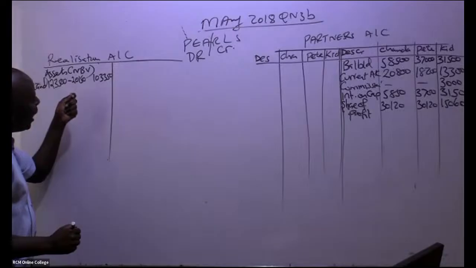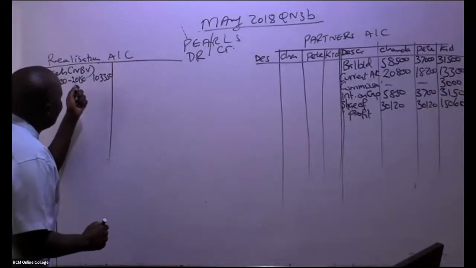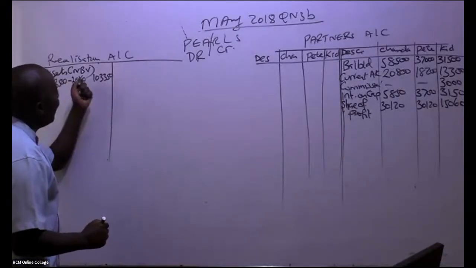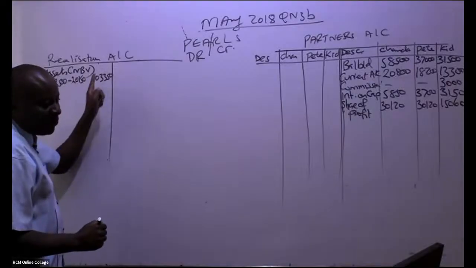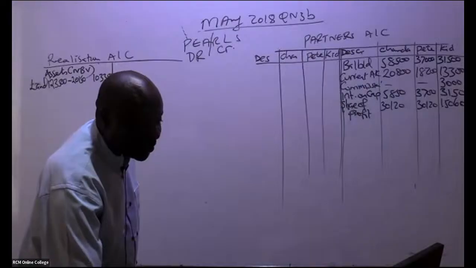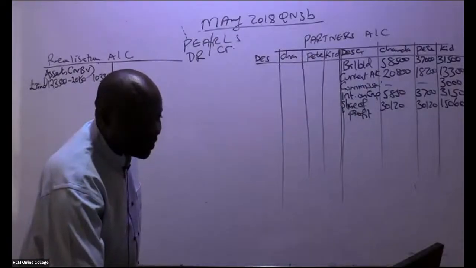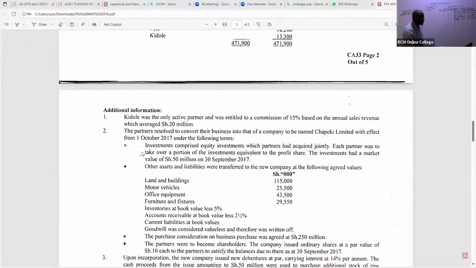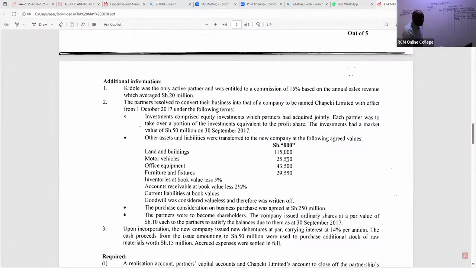Please, here, I'm 100% sure that most students on the realization account, they bring the fair values. A good number of them will come and tell you, hi, realization, if it's land and buildings, why can't we pick this figure? Most of them, that's what they'll tell me. Why can't we pick this figure here? So you can see these were agreed values between these partners and the new company directors.